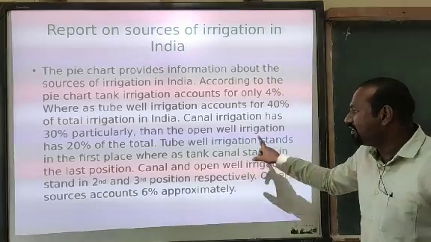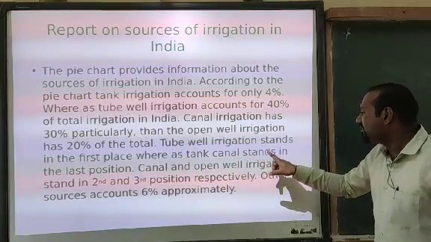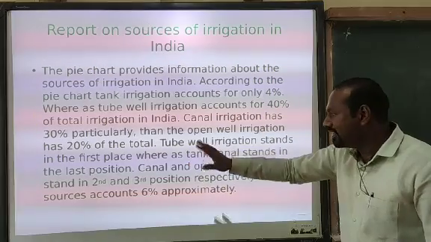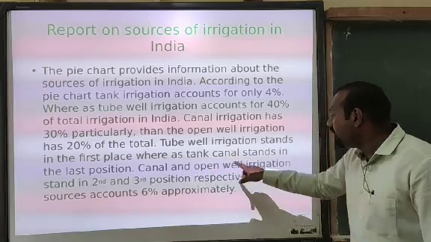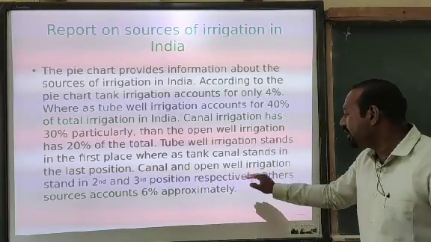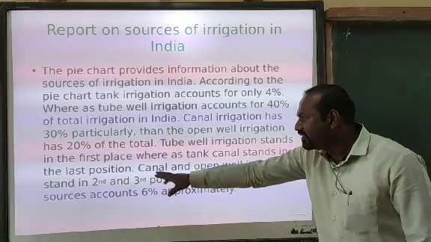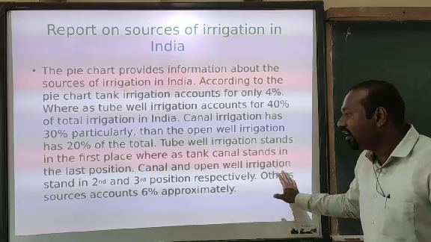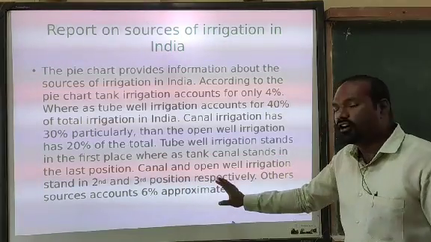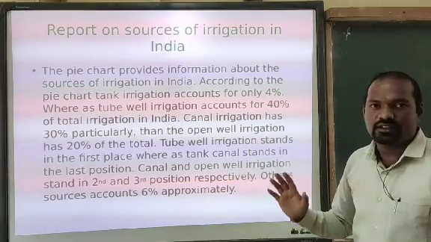tube well irrigation stands in the first place, whereas tank irrigation stands in the last position. Canal and open well irrigation stand in the second and third position respectively. Other sources account for approximately 6% of the irrigation or water supply.